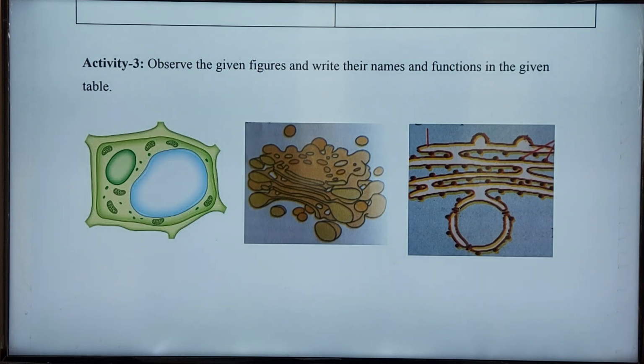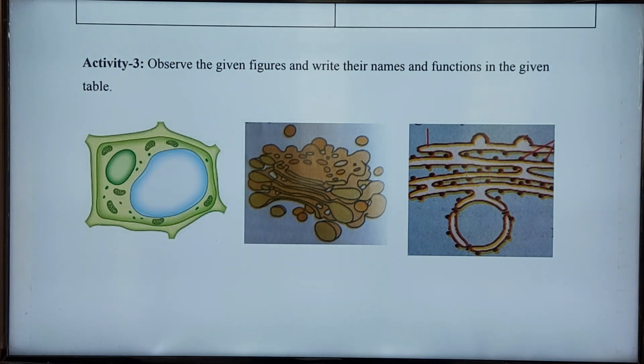The endoplasmic reticulum which contains ribosomes on its surface is known as rough endoplasmic reticulum. So this is the rough endoplasmic reticulum.